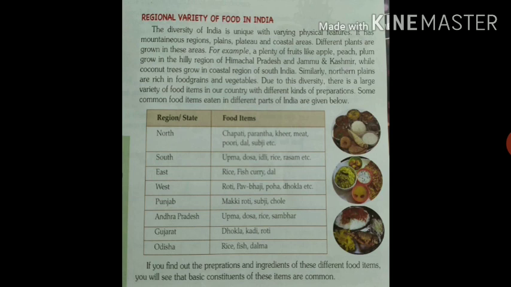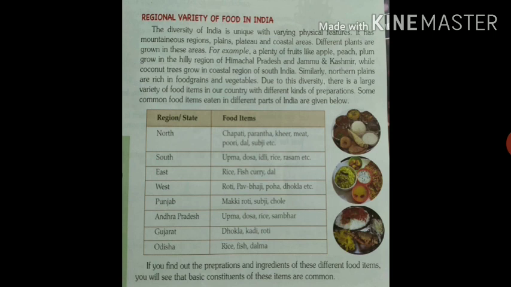Due to this diversity, there is a large variety of food items in our country with different kinds of preparations. Because of these different physical features, there are different varieties of food items found in our country, and the preparations, that is, the action or process of preparing these food items, are also different. Some common food items eaten in different parts of India are given below. See, the region is given on this side, and here the food items are mentioned.